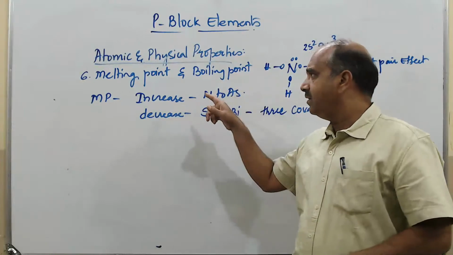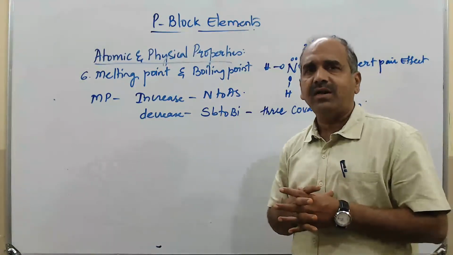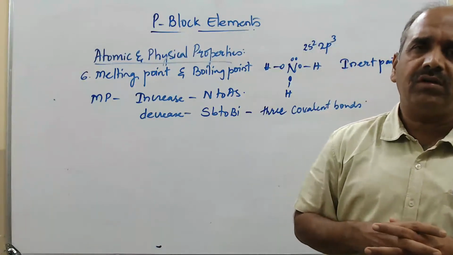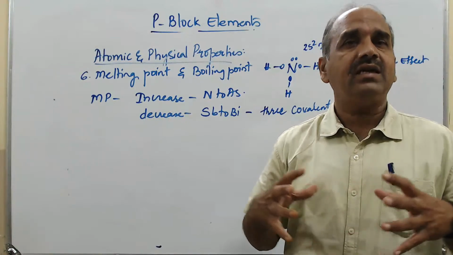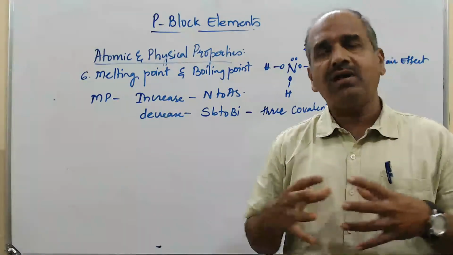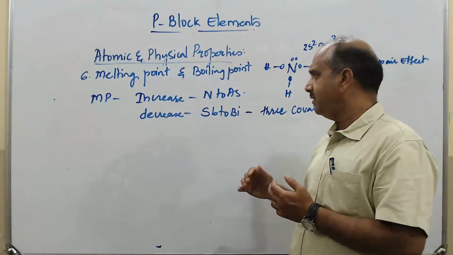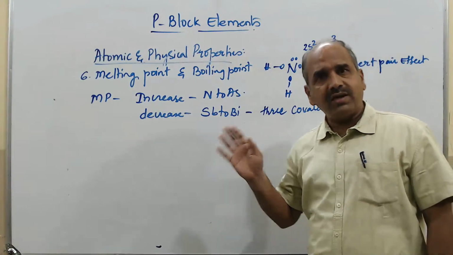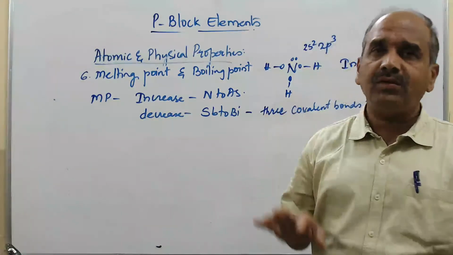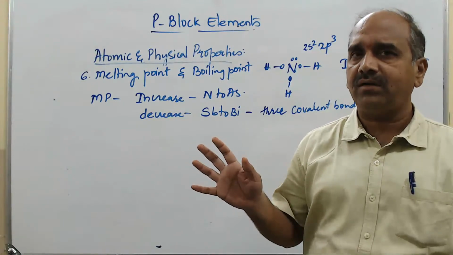If you compare the bonding from nitrogen to phosphorus to arsenic, it goes on increasing. All the 5 electrons are involved in the bonding. But later, from antimony to bismuth, though there are 5 electrons, all the 5 electrons are not involved in the bonding.